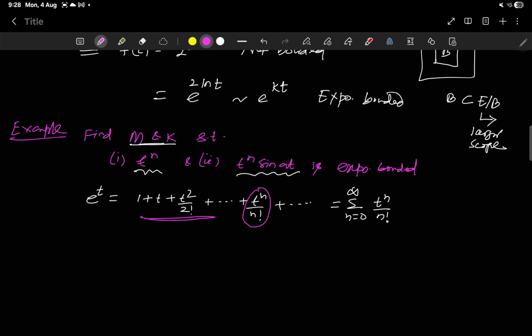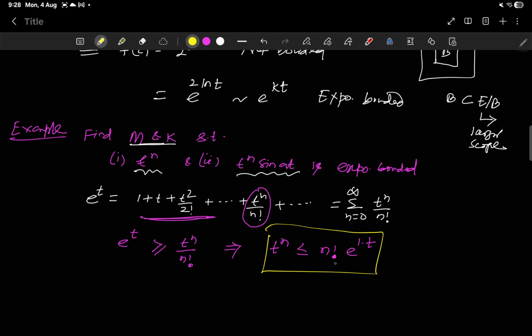That means t^n is less than or equal to factorial n times e^(1·t). So what is your M here?